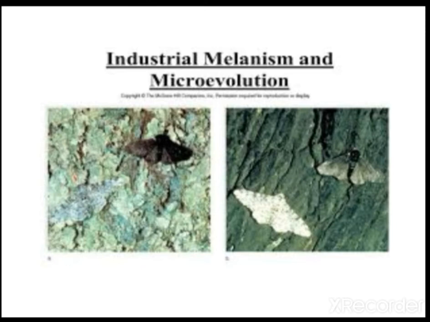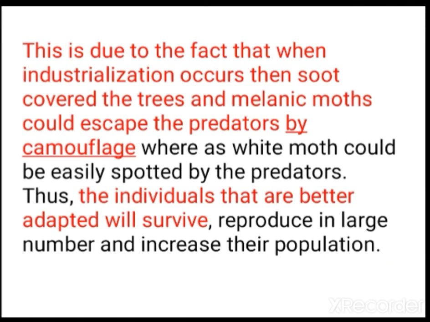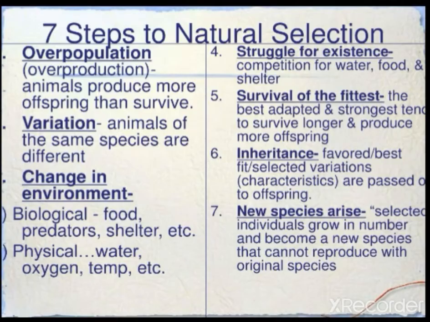The black moth was being eaten away by the predators before the industrial revolution. After the industrial revolution, the white colored moth was eaten by the predators. So that's why the black colored moth was favored by nature. According to nature, the individuals which are better adapted survive and reproduce in large number and increase in their population.